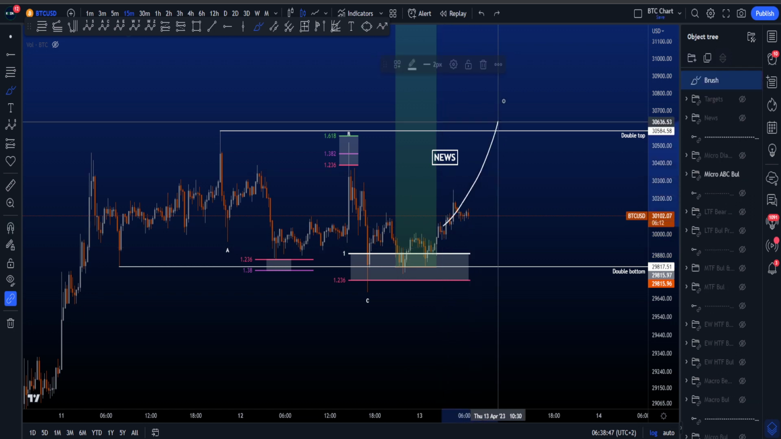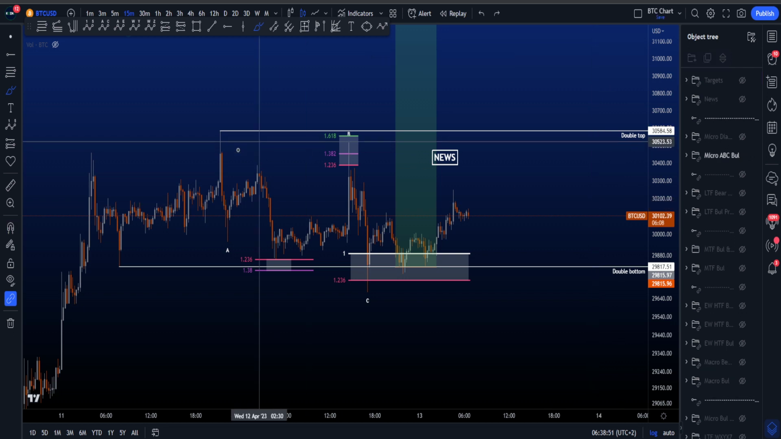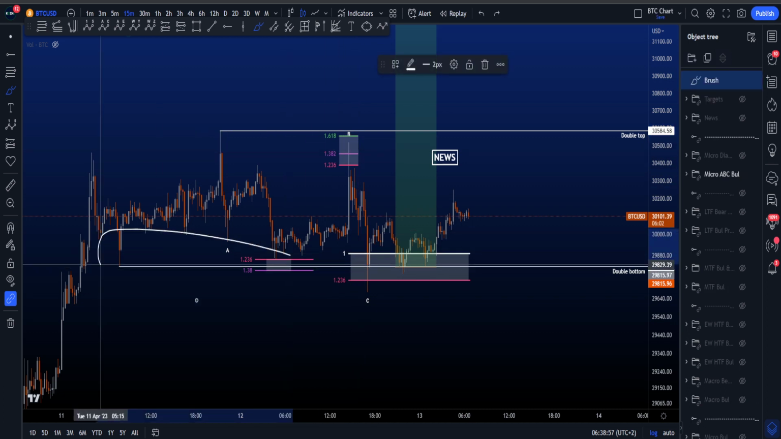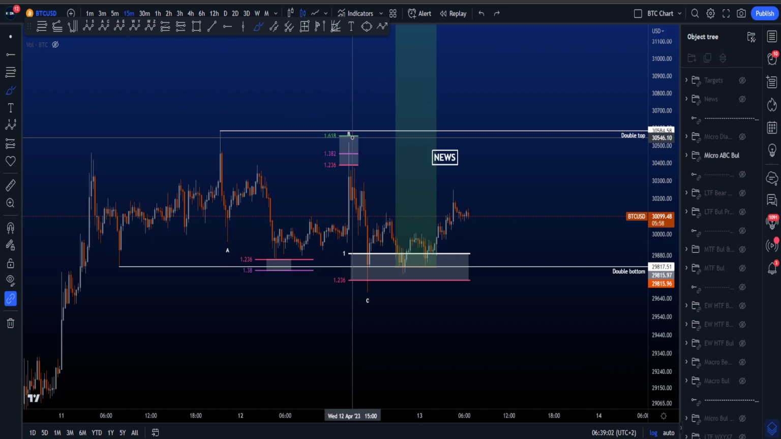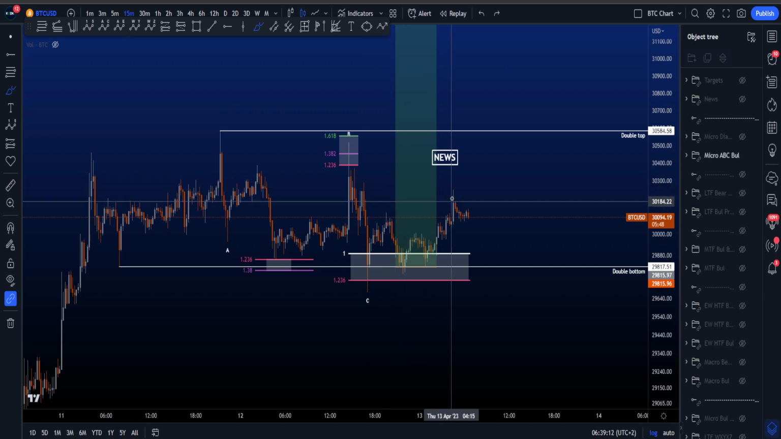If it continues to the upside, very nice, because we do now have a double top at 30.6k. So we have the high that we made, and we have the high of the news over here as well. So now, instead of a double bottom at the lows, we now have a double top. And usually a double bottom or a double top is like a magnet for price. So it can be very attractive for price to move to the upside, to take the liquidity above these highs.